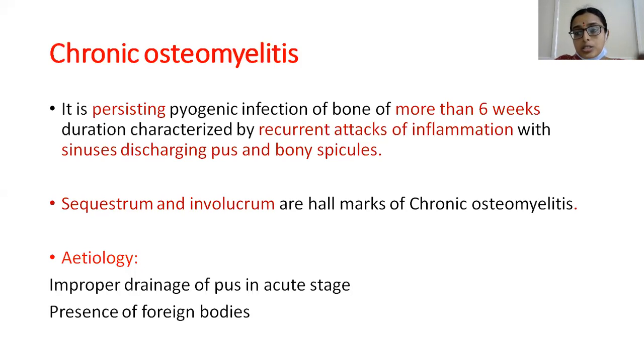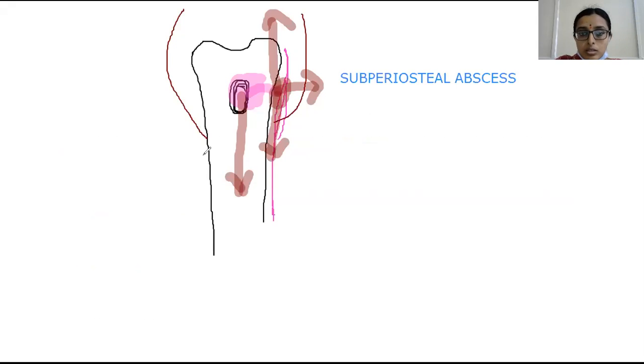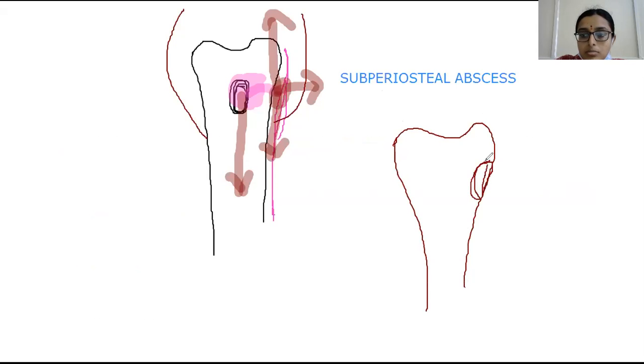And sequestrum and involucrum are the hallmarks of chronic osteomyelitis. Now let us see what this sequestrum and involucrum are. So this is the pathology which we have seen in acute osteomyelitis. And we have the long bone here, and this is the site of, say, abscess formation.